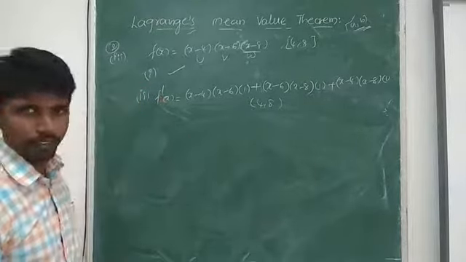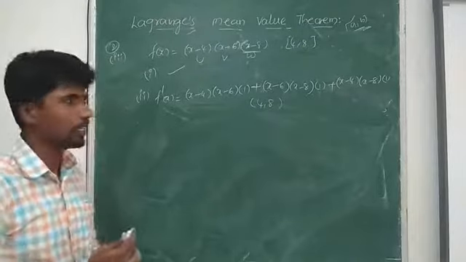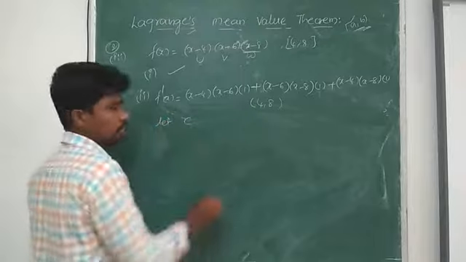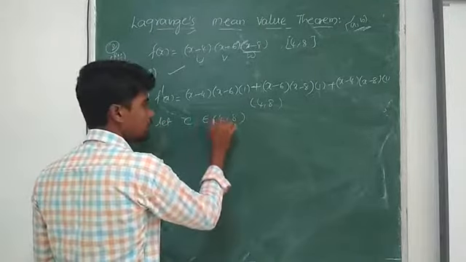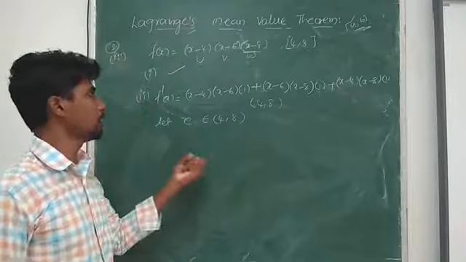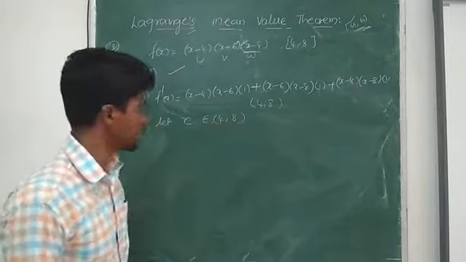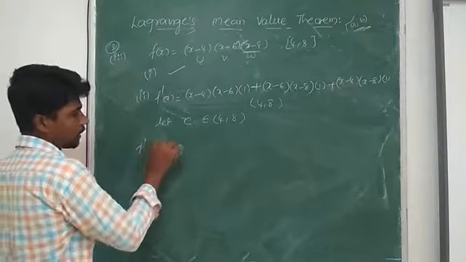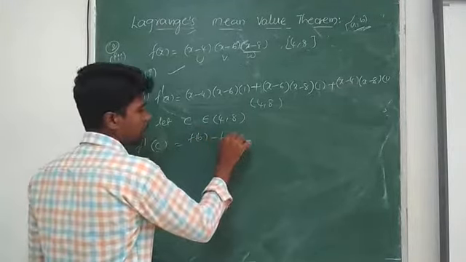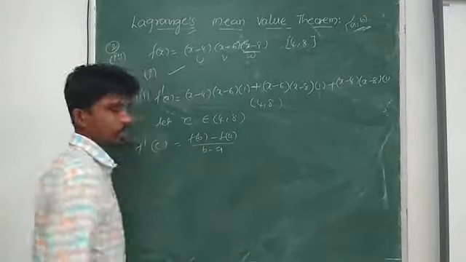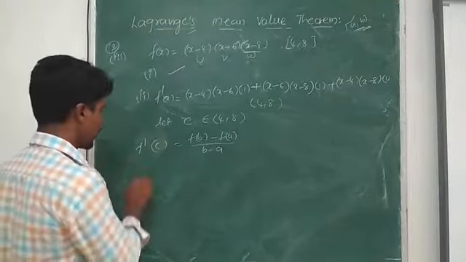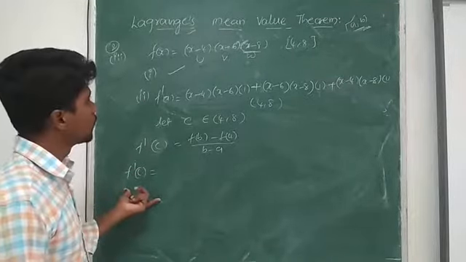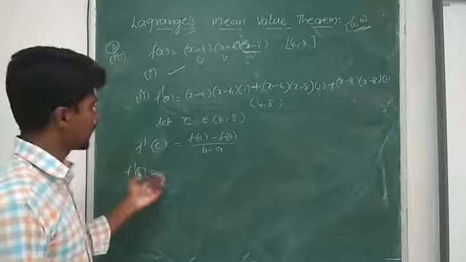So there exists a real number c in interval 4 comma 8. Let c belong to 4 comma 8, meaning I consider a real number c which lies in 4 comma 8. According to Lagrange's theorem, we have f dash of c equal to (f of b minus f of a) by (b minus a). So I find f dash of c first, and later I equate these two.